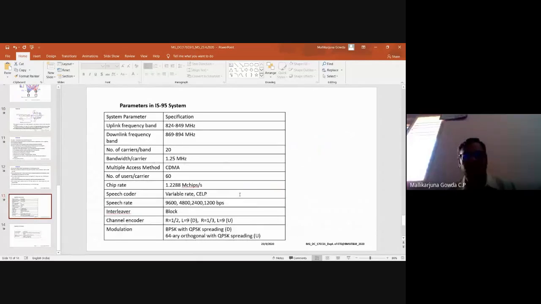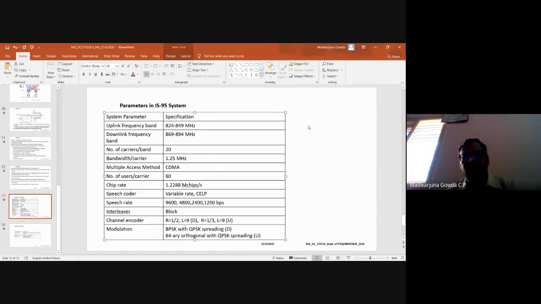So just to give the specifications in summary, I said the uplink frequency band is this. The 800 megahertz and 1900 megahertz are the two frequency bands used for this IS-95, right? So in the uplink, the frequency is 824 to 849, which means 25 megahertz. How much frequency is it?